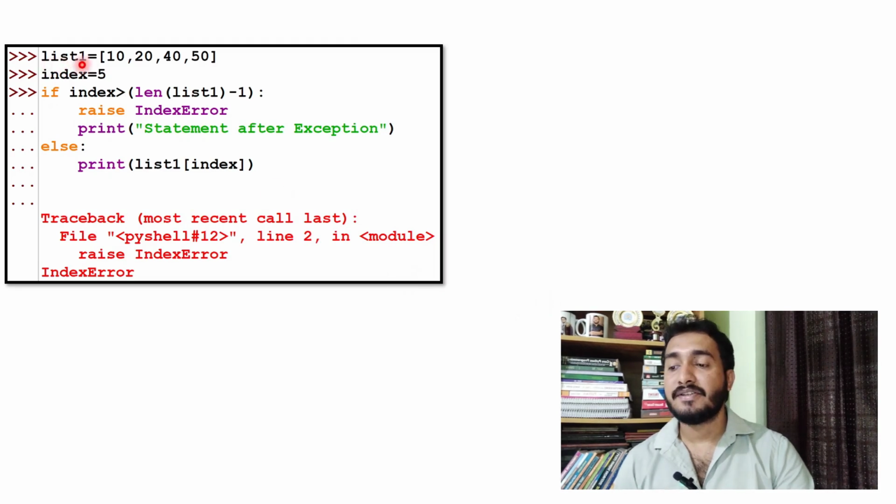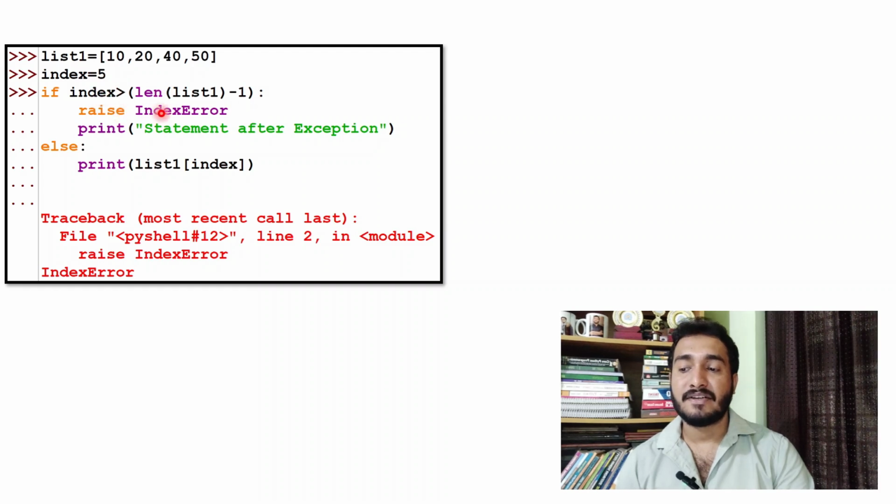Here I have taken a list 10, 20, 40, 50. So what is the number of elements? 1, 2, 3, 4, right? So what is the last index? The last index will be 0, 1, 2, 3. 3 is the last index, right? So now I am initializing index to 5. If the index is greater than length of list minus 1, the length of list is 4. 4 minus 1 is 3. That is the last index. If index is greater than 3, so what is index here? 5. 5 is greater than 3.